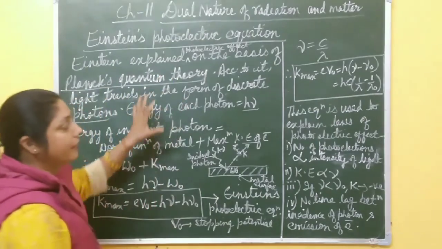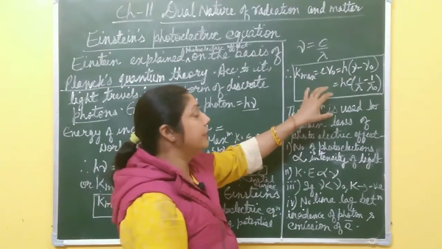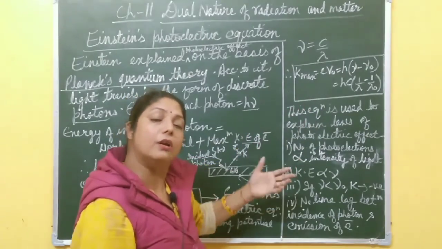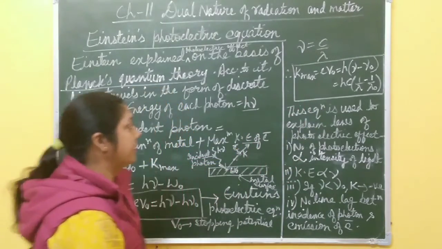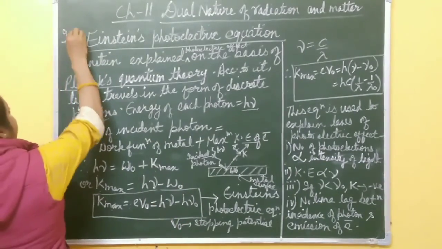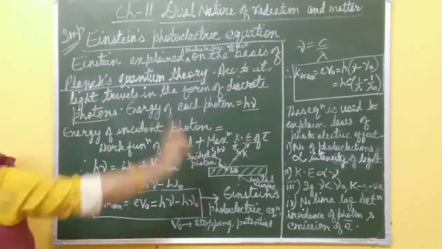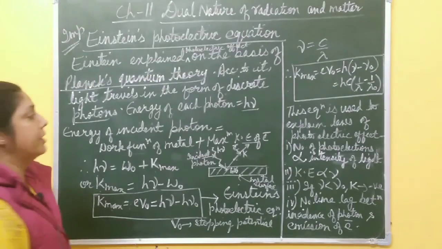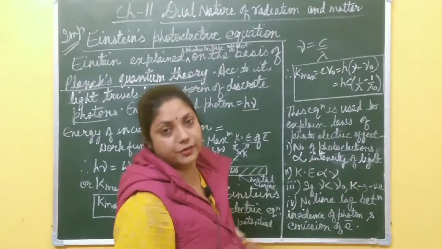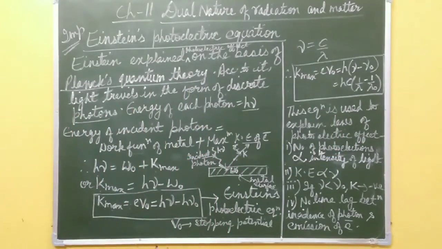So from this photoelectric equation, we come to the conclusion that this equation clearly explains all laws of photoelectric effect. This equation, Einstein's photoelectric equation, is also important from examination point of view, and with the help of this equation, we can determine Planck's constant and work function. How? First you take a screenshot of this one, then we will discuss that one, okay?